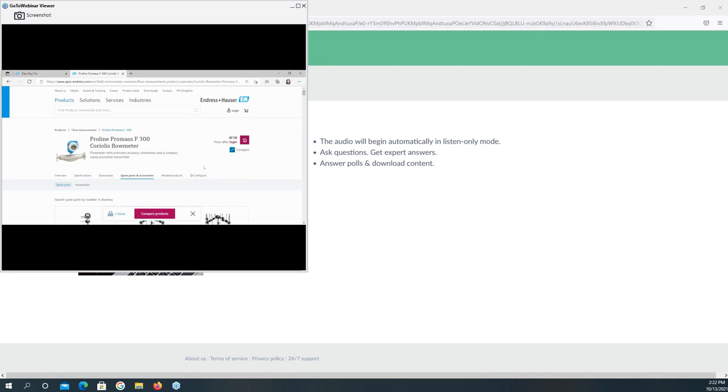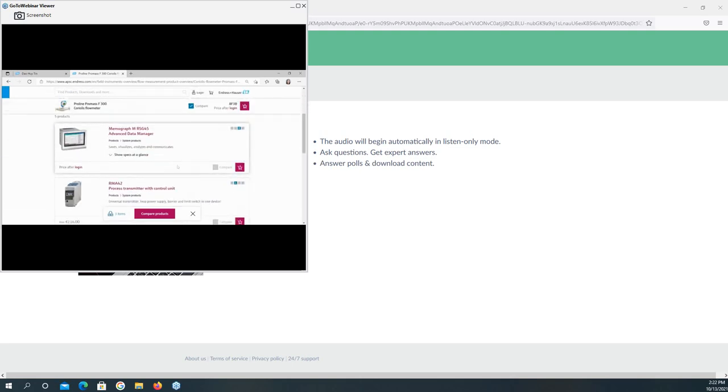And on the page, you can see the related products. For example, if you use a flow meter, you may want a recorder or data manager to display or calculate the total sum of the flow.